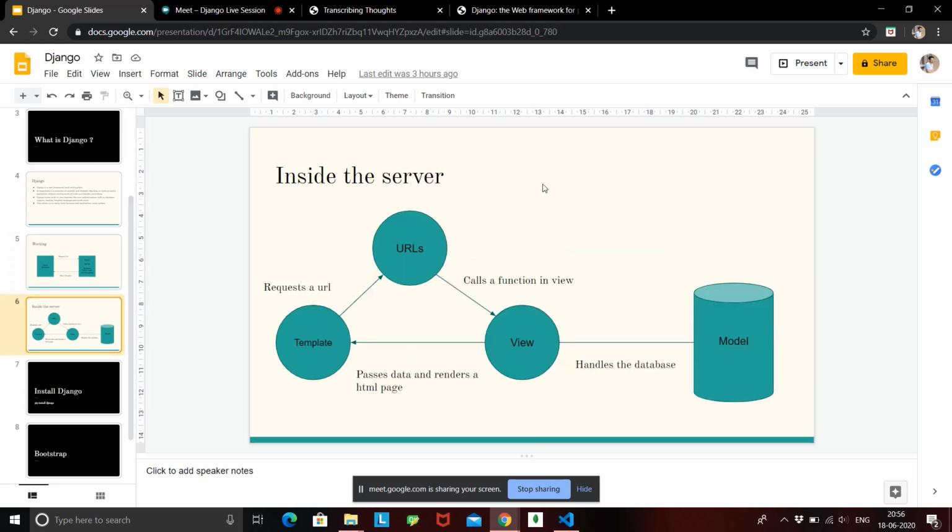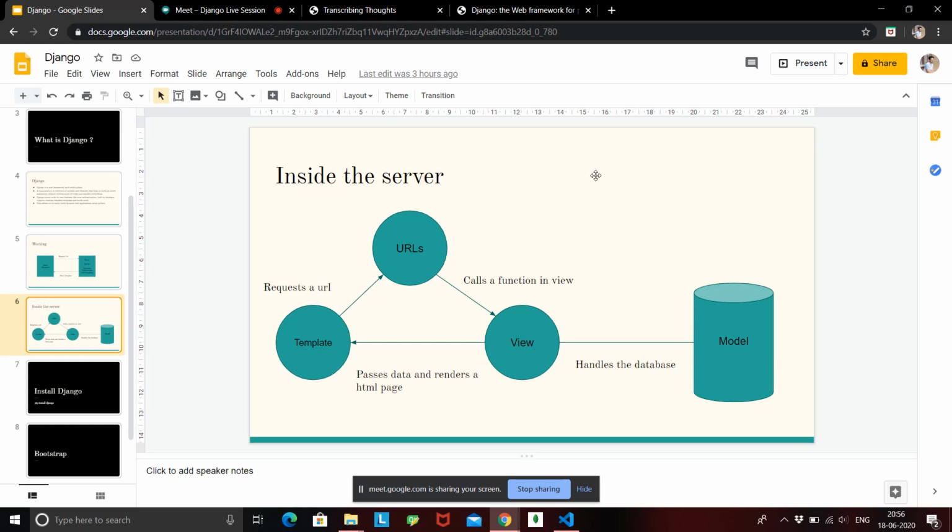Also, we saw what is happening inside a server. Make sure you draw this diagram somewhere or take a screenshot. I'm telling you again, please remember this diagram, because this is the main core functionality of Django itself: a URL will call a function, a function will render a template, and a template will request a URL. So this is what is happening inside a server.